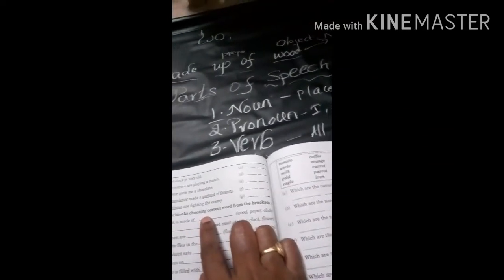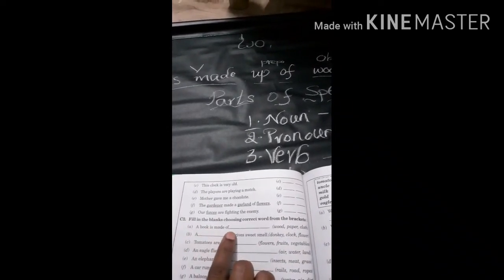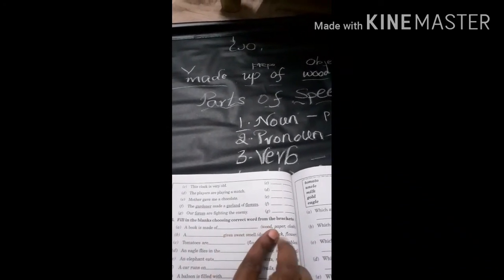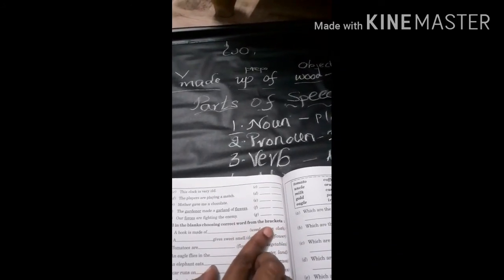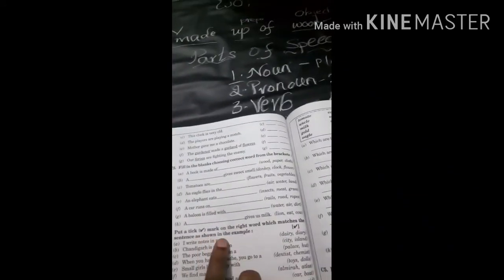And second, in C2, fill in the blanks choosing the correct word from the bracket. A book is made up of dash: wood, paper or cloth. What is the noun you have to choose from the brackets? Here, put a tick mark on the right word which matches the sentence, as shown in the example.